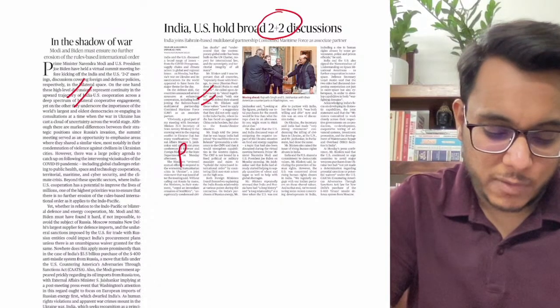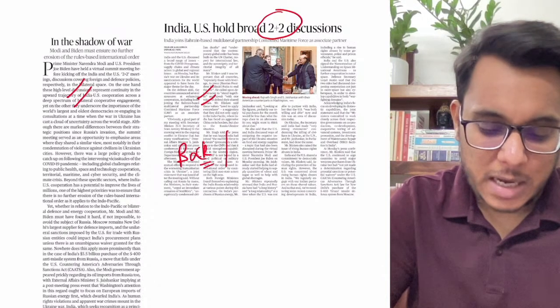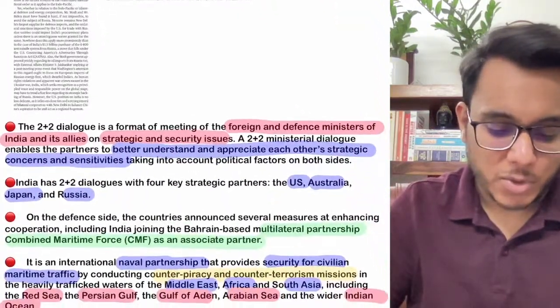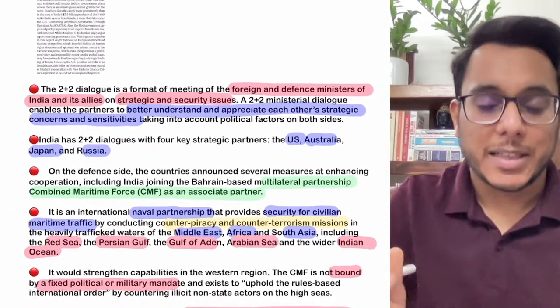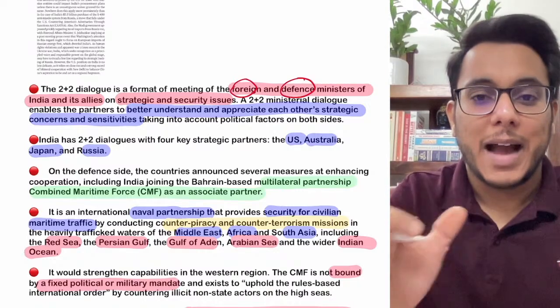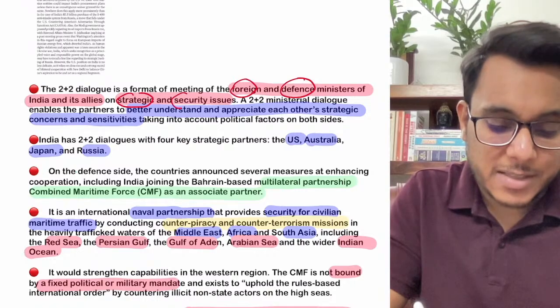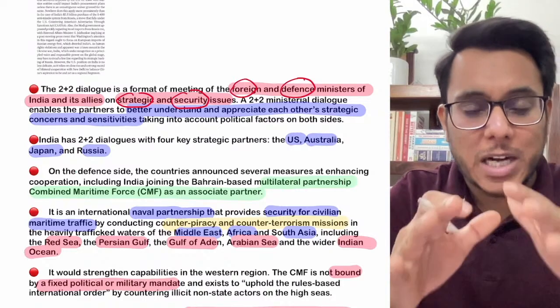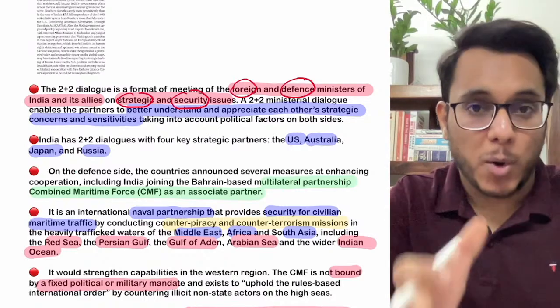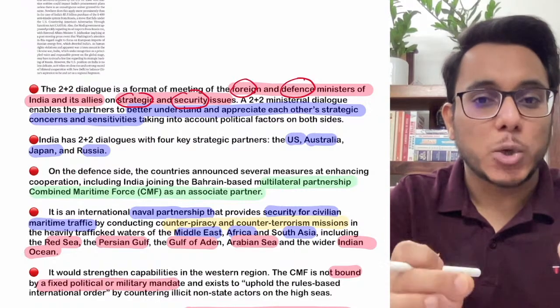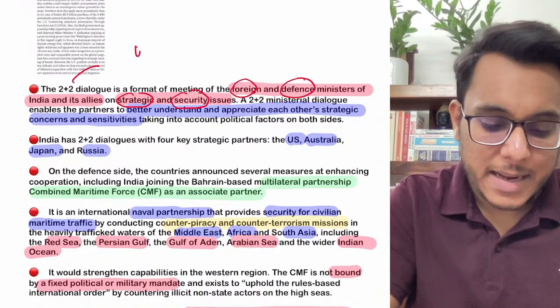Now first of all, before going into this article, let's understand some of the background information, or some of the basic information. When we talk about the 2+2 dialogue, it is a format where the foreign minister and the defense minister from different countries come together and talk about the strategic as well as security issues that are concerning both of them and how they can be addressed. So this is a kind of new format of diplomacy that has become very popular in the past few years. Now what has happened is that the 2+2 meet has happened between India and the USA.